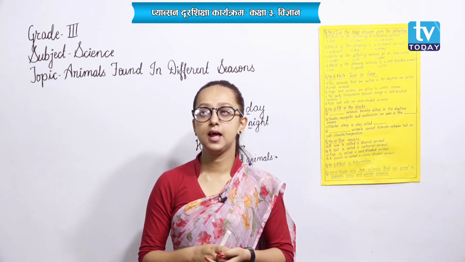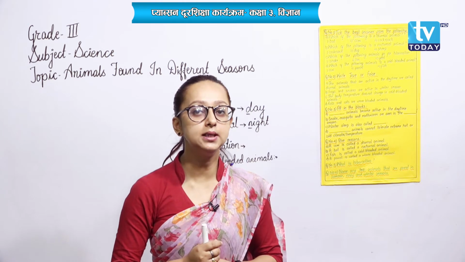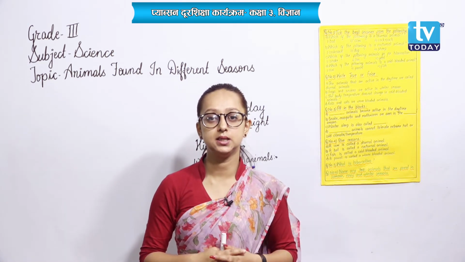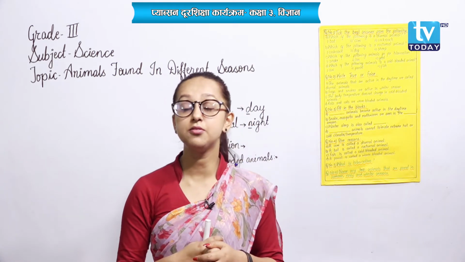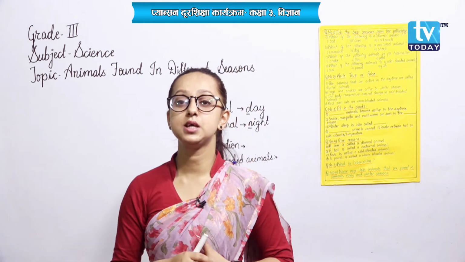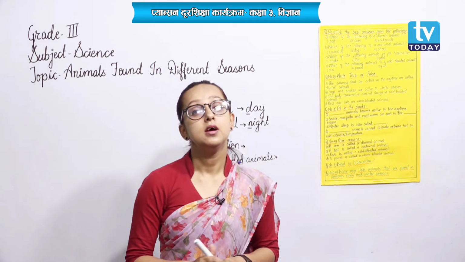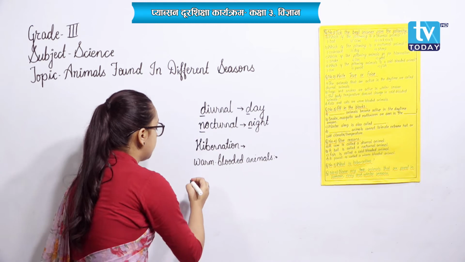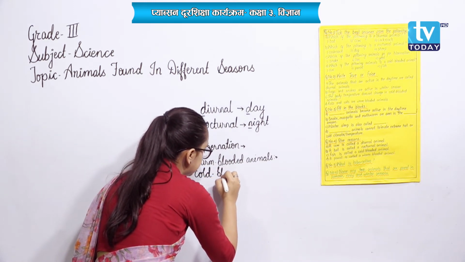Okay, birds and mammals are usually included in the animals that are warm blooded, as they cannot change the temperature of their body according to the temperature of their surrounding. Okay, now the last term of this chapter, that is cold blooded animals.